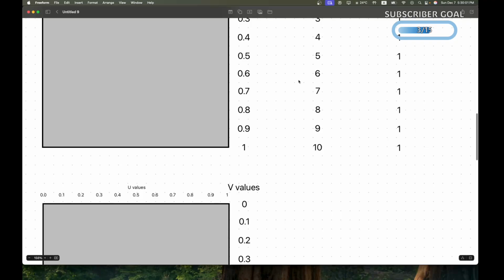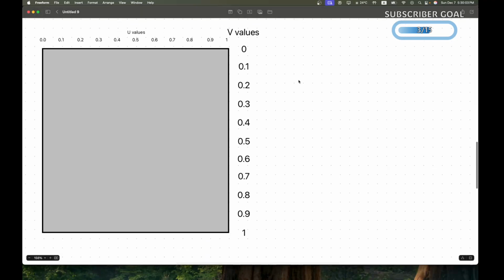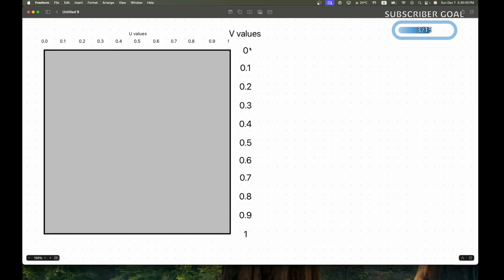Similarly, for our bottom 10%, these are our v values. We will firstly subtract 0.9, and this will make our values like this: 0 becomes minus 0.9, minus 0.8, and so on, and 0.9 becomes 0, and 1 becomes 0.1.